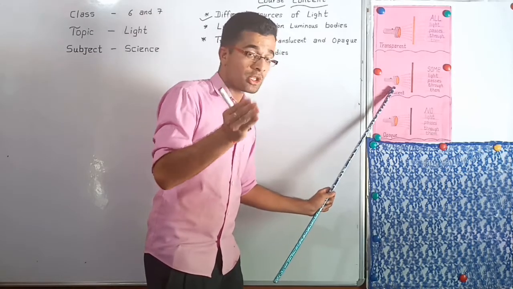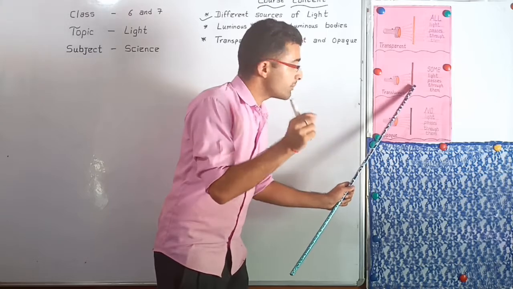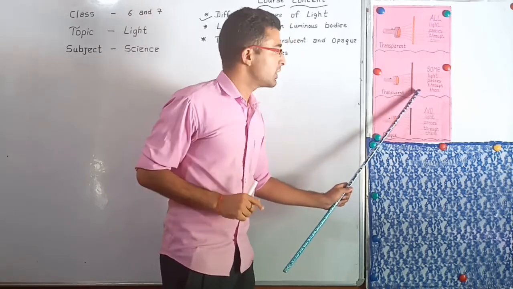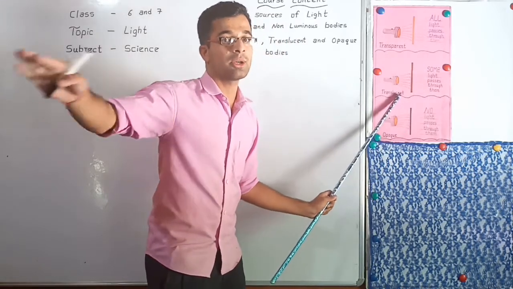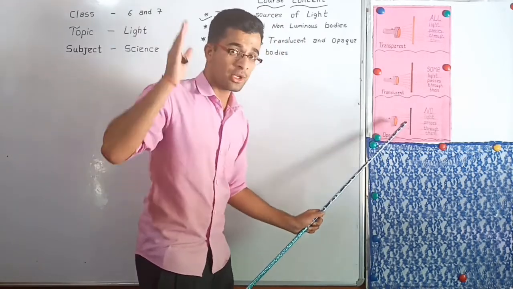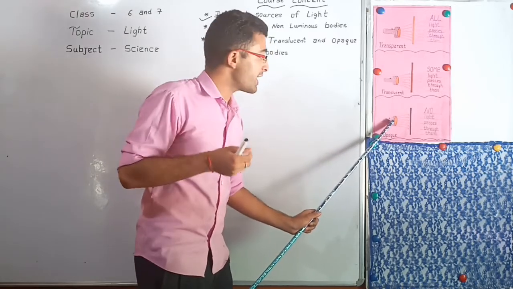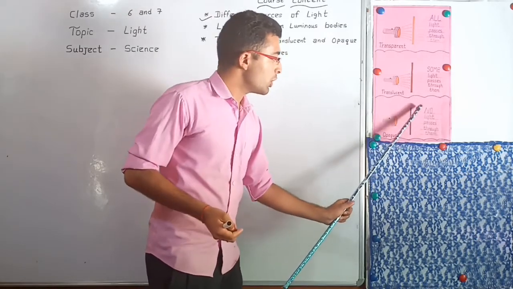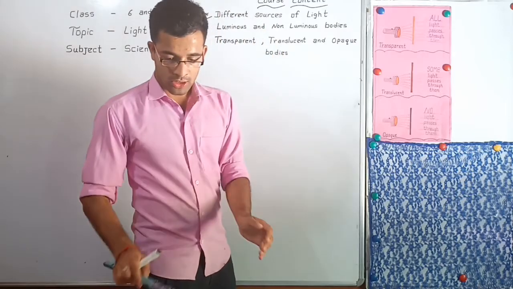Here is a torch. From the torch the light is coming, but through the body light goes partially. So some light passes through them. They are called translucent bodies. At last you can see a torch. From the torch there is light coming, but the body blocks the light. So no light passes through them. So they are called opaque bodies.